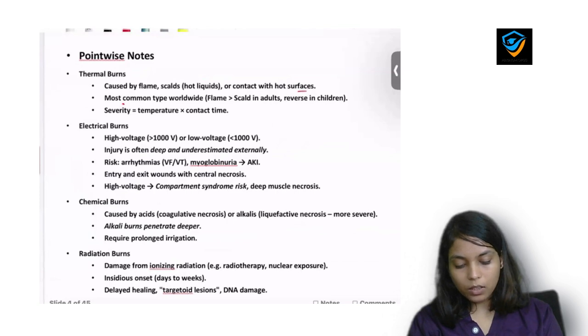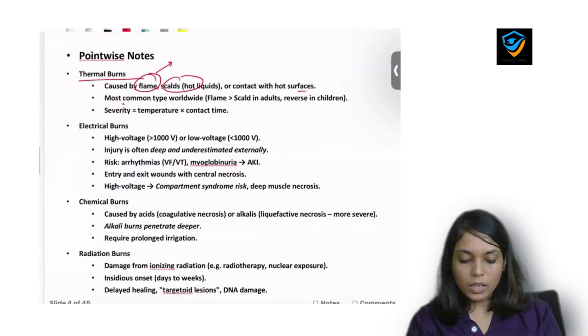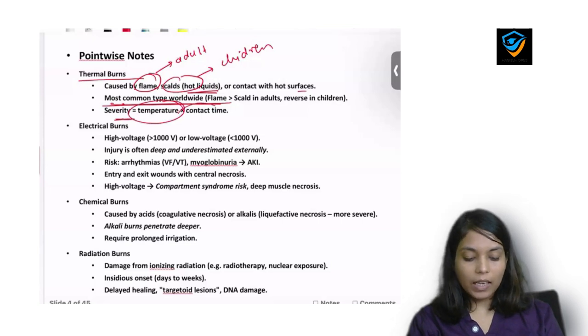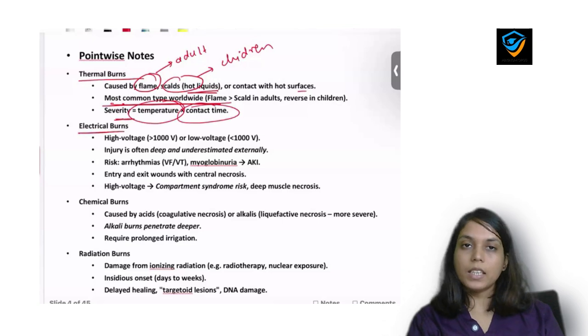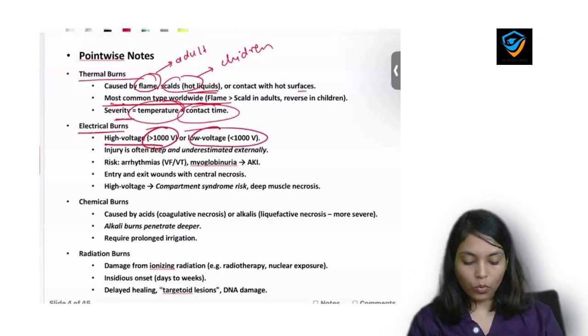Thermal type of burn is caused by flame or scald. Most commonly flame is seen in adults, and scald, which is caused by hot liquid, is most commonly seen in children. It is the most common type of burn worldwide, and the severity depends on two factors: first is temperature and second is contact time with the tissue. Now, second, electrical burn. Electrical burn is again of two types: high voltage, which is more than 1000 volt, and low voltage, less than 1000 volt.